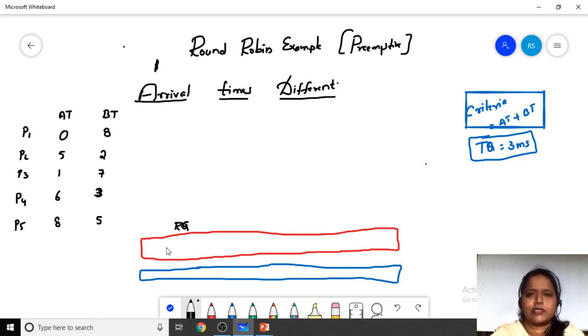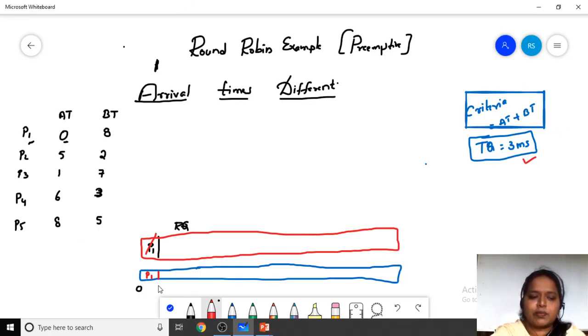You practice more problems so that it becomes very easy and you become very familiar with doing these programs. At 0 milliseconds, which process came? The P1 process came. Is any other process there? No other process. So at 0 milliseconds, only P1 is there. So we take this P1 process and admit it here. What is the time quantum we have been given? 3 milliseconds. So we have to give 3 milliseconds to each and every process.